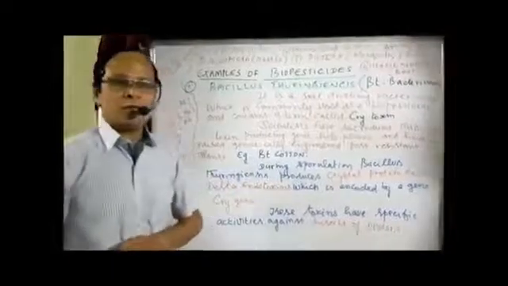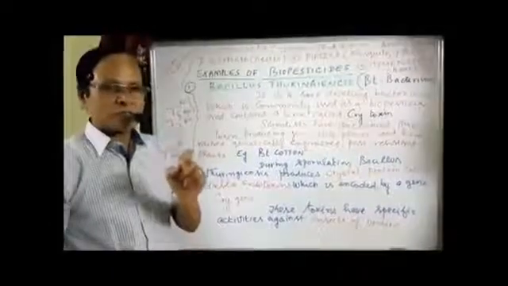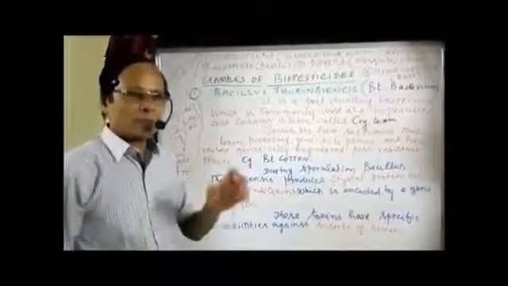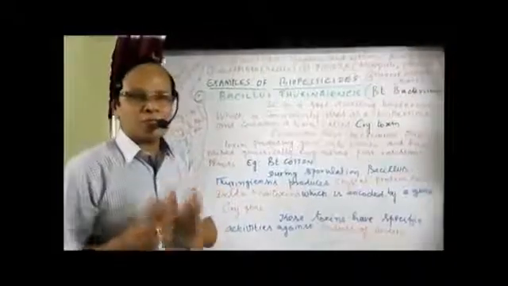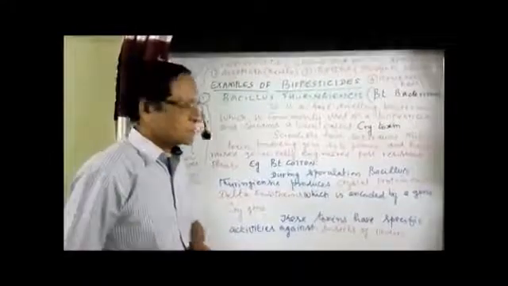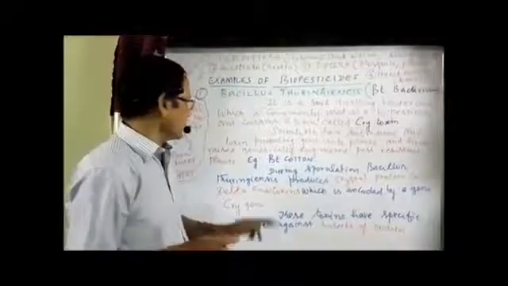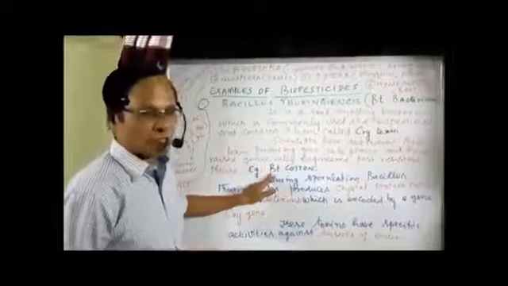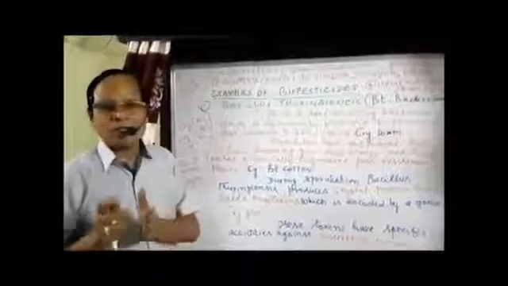Now scientists have introduced the cry gene into plants. We have different types of cry genes. They have raised genetically engineered pest-resistant plants. One such plant resistant to pests is Bt cotton, produced through incorporation of the Bt gene from Bacillus thuringiensis, hence called Bt cotton. This is a genetically engineered plant which is highly resistant to insect pests.